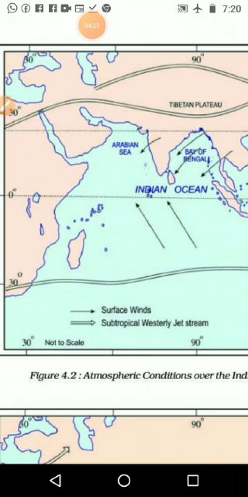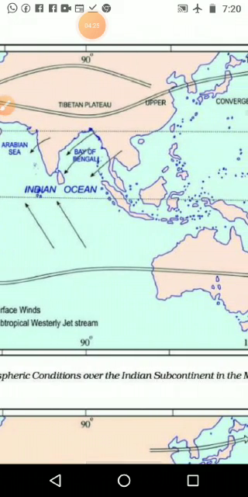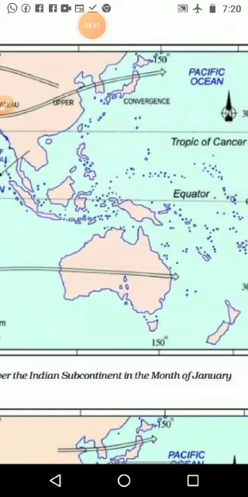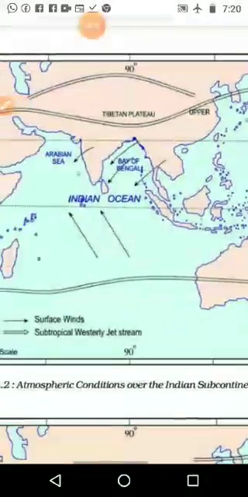That is the area where these westerly jet streams move, starting from the western side and moving to the eastern side. Where is it starting?